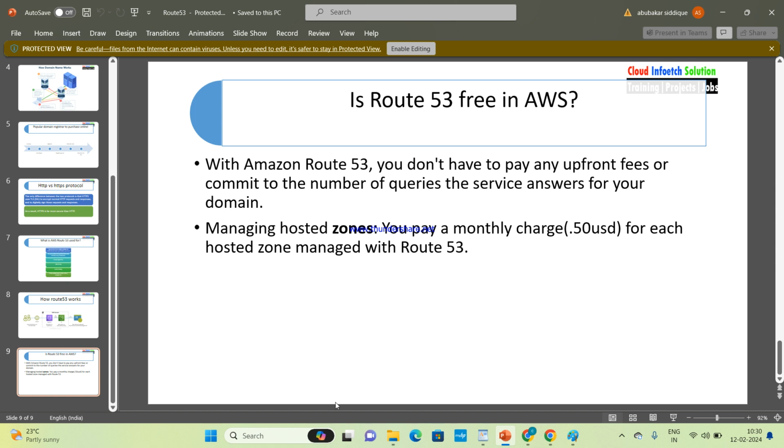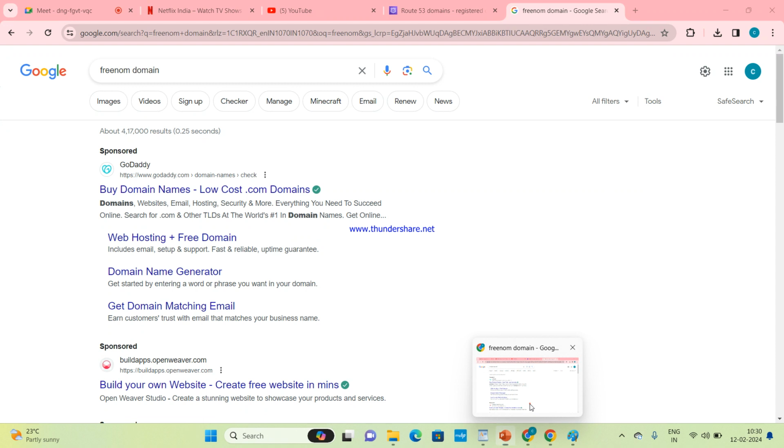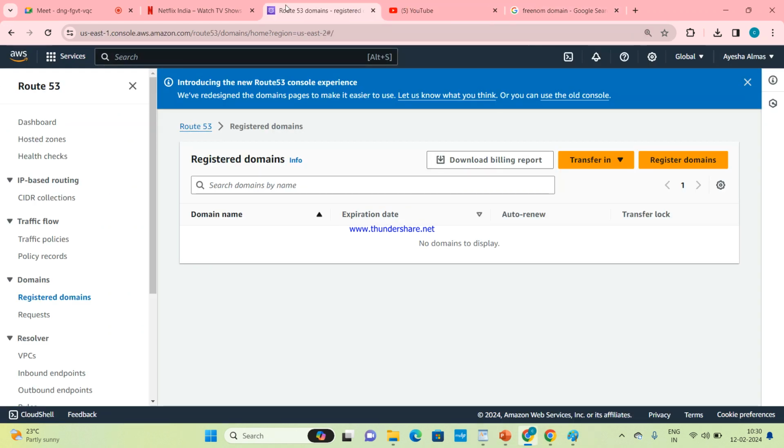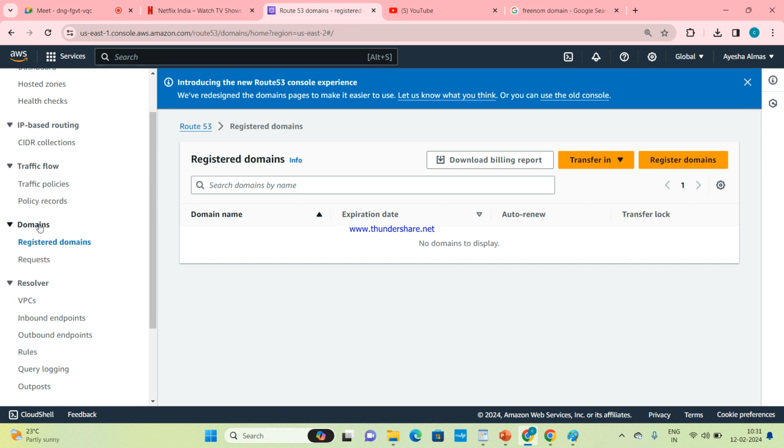No. See, we registered it and hosted the website, which we are accessing through a URL or an IP address, right? For that IP address, we are giving a name, a domain name, by using Route 53 or Freenom or GoDaddy. Clear?